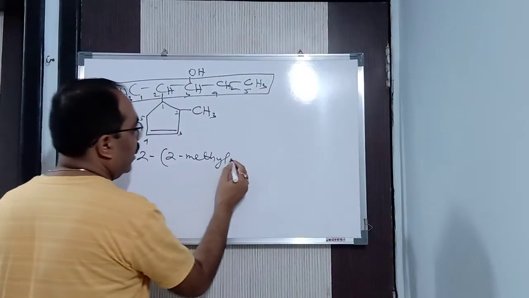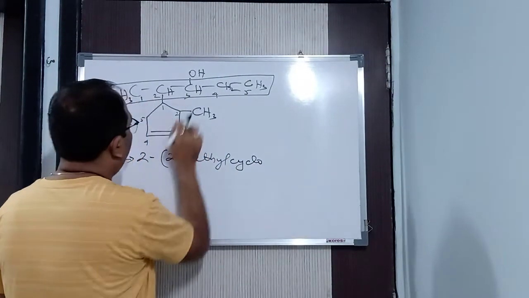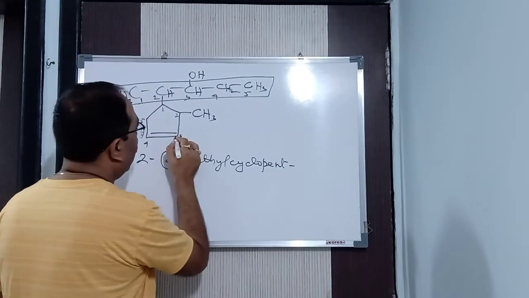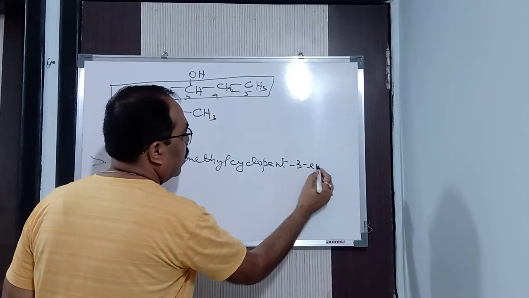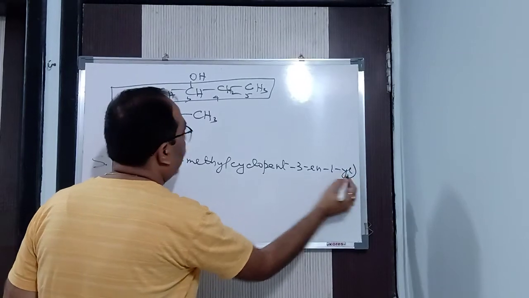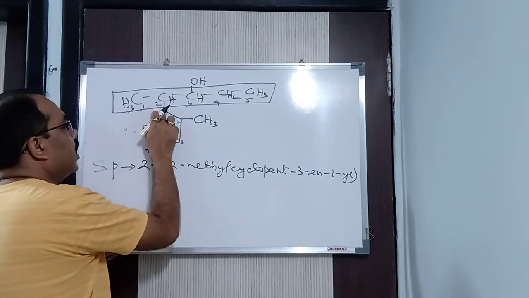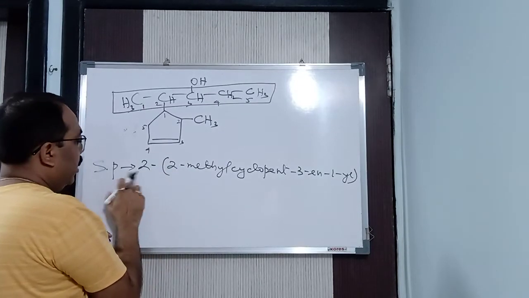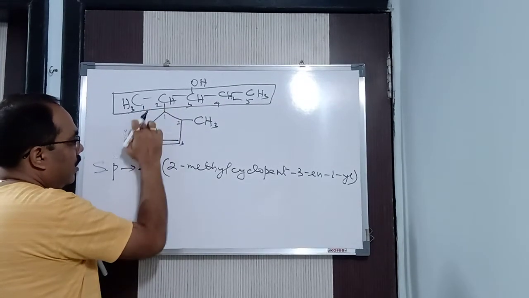Then what is that? Cyclo. What is that? 5 carbon atoms. Pent. Then how many ene? 3-ene. Third position ene. And first position yl. In the first position, yl is there because here I am removing a hydrogen, then only it becomes cyclopentyl, isn't it? So in this way, 2. See, this is your 2, and the whole thing I will see.